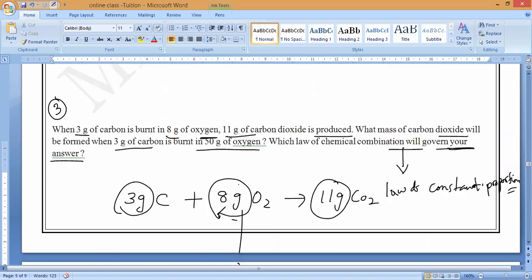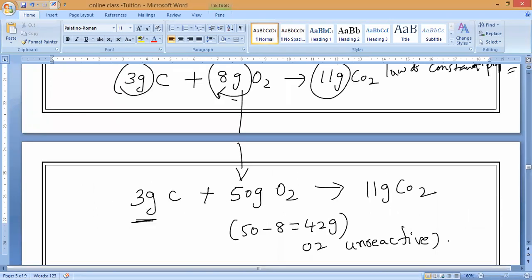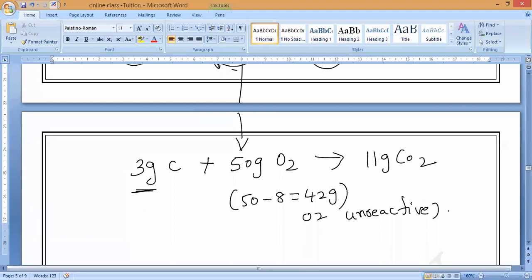They are saying that when 3 grams of carbon is burnt in 8 grams of oxygen, 11 grams of carbon dioxide is produced. So again, you burn 3 grams, and whatever the oxygen, the same amount will come. But the remaining 42 grams is unreactive oxygen. Whatever quantity you take doesn't matter.